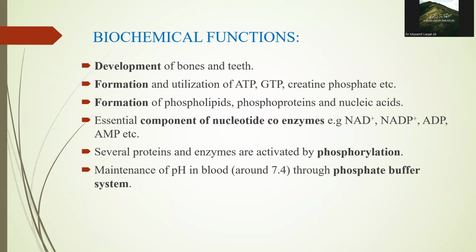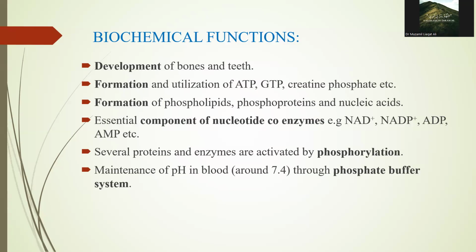Phosphorus performs numerous vital biochemical functions in the body. First and foremost, it is essential for the development of bones and teeth, working alongside calcium to form hydroxyapatite crystals that give strength to the skeleton. Second, phosphorus is the key component in the formation and utilization of high energy compounds like ATP, GTP, and creatine phosphate. Without phosphorus, our cells would not have the energy required for muscle contraction, nerve transmission, and countless other metabolic processes.